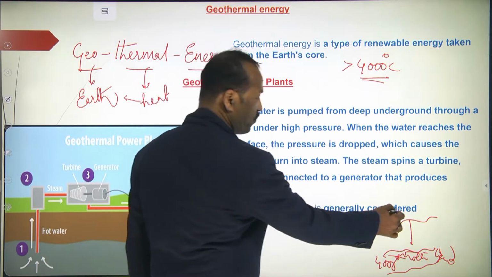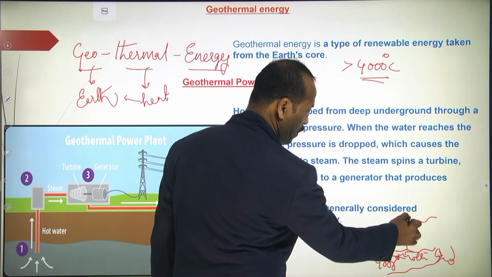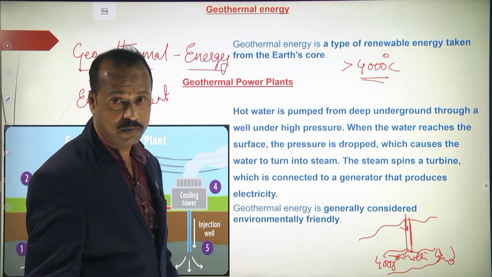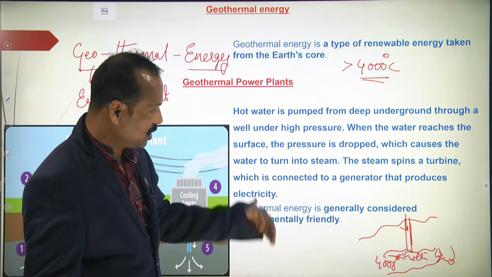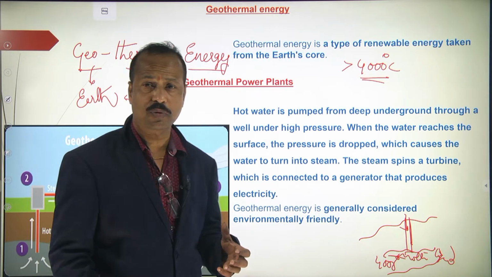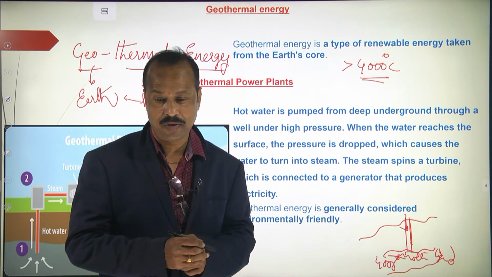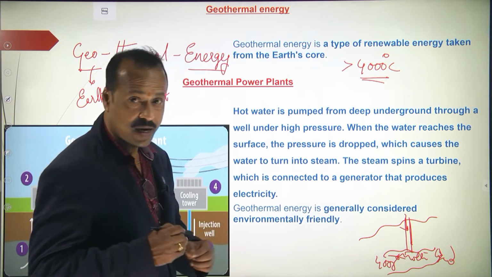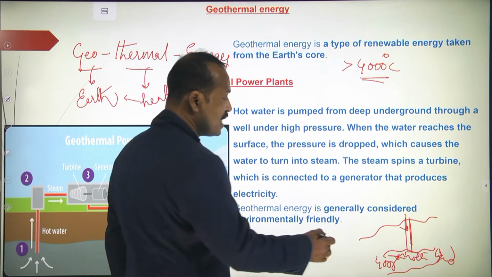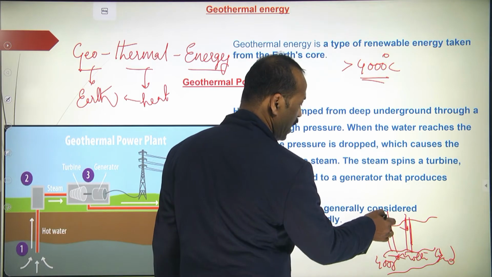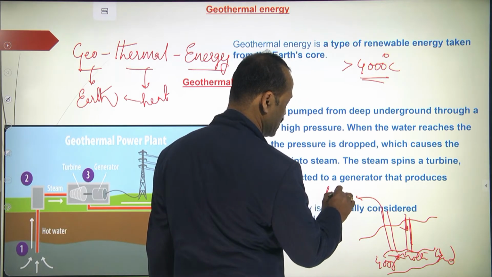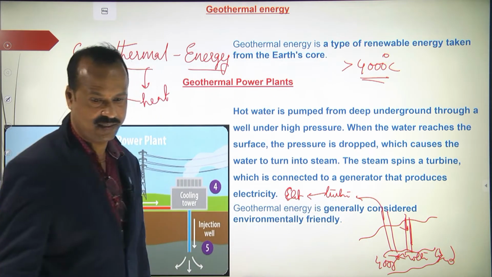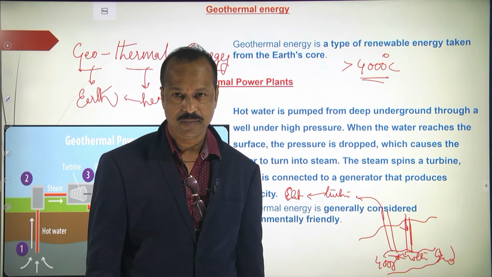So what they do is, from the top, they pump water with pressure inside. When the water goes, due to the temperature, the water is converted into steam. That steam is taken from somewhere here, and this steam is used to rotate the turbines, and the turbines generate electricity. Is this clear to you? Yes or no?